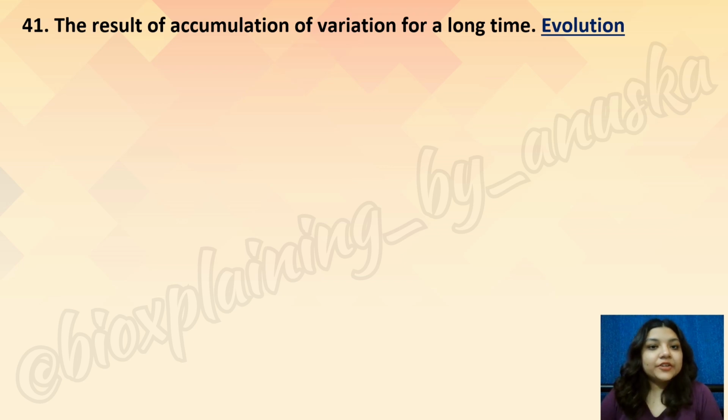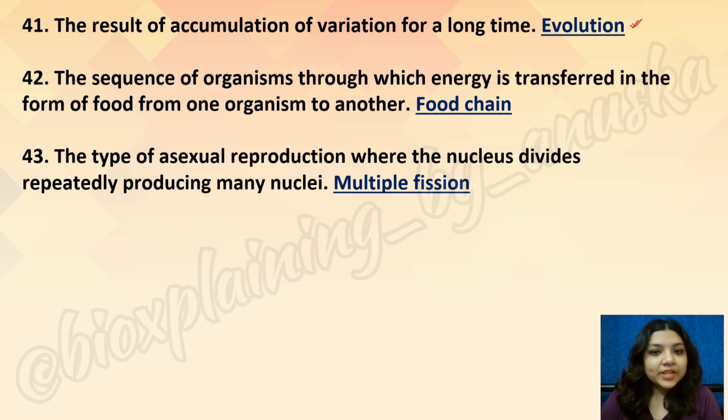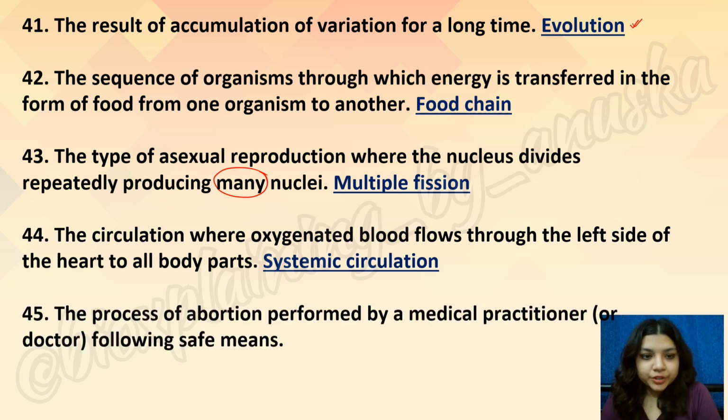Let's check. Result of accumulation of variation for a long time, evolution. The sequence of organisms through which energy is transferred in the form of food from one organism to another, food chain. Type of asexual reproduction where the nucleus divides repeatedly, producing many nuclei, that is multiple fission. Circulation where oxygenated blood flows through the left side of the heart to all body parts, systemic circulation.